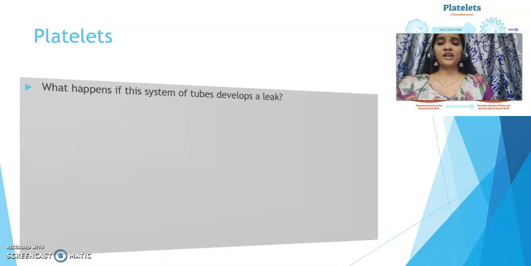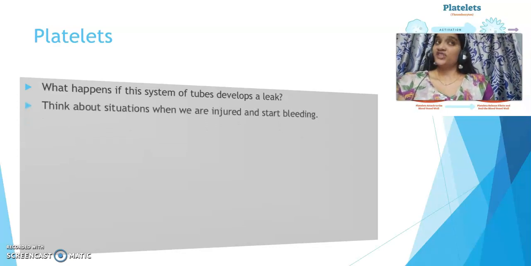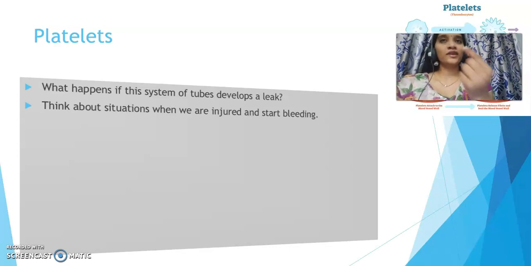For example, let's imagine if this system of blood vessels, the tubes, develops a leak or a hole, what happens? All the blood will leak out of the body. Or think about a situation when we are injured, maybe a small cut, so you can see bleeding. So if you leave that, the entire blood is lost from the body, that leads to death of the person. But that generally won't happen.